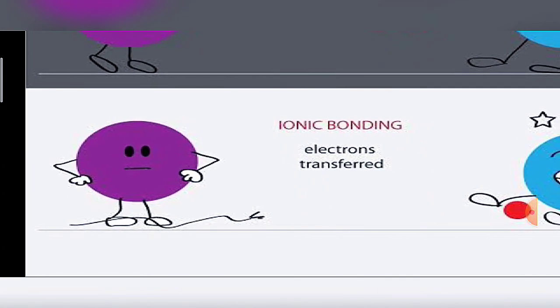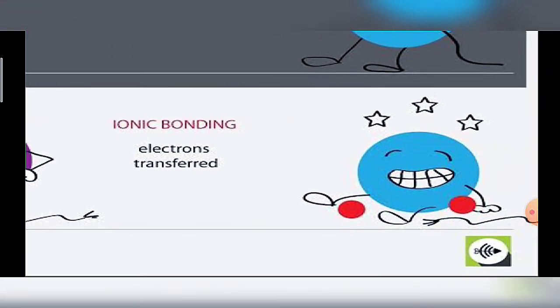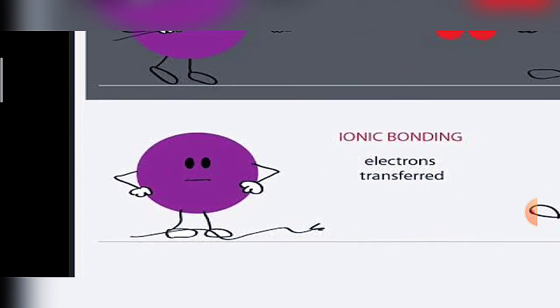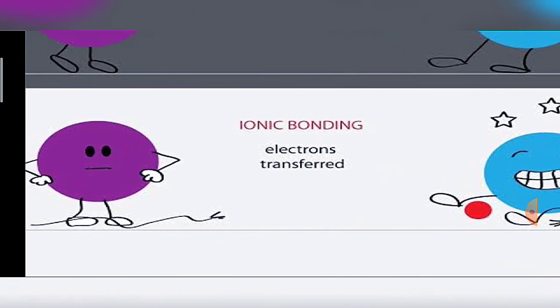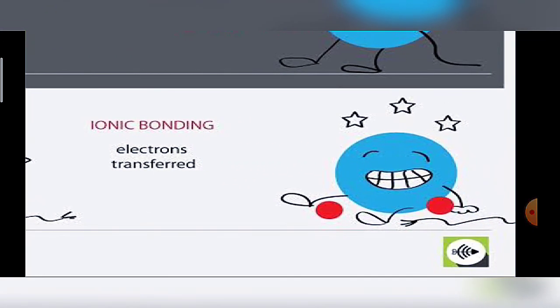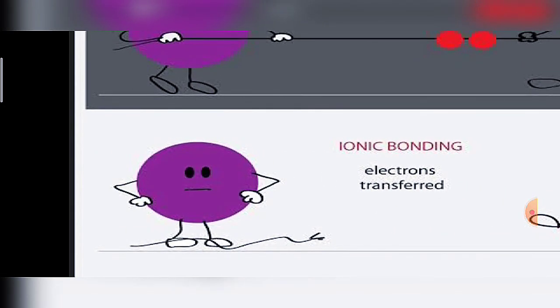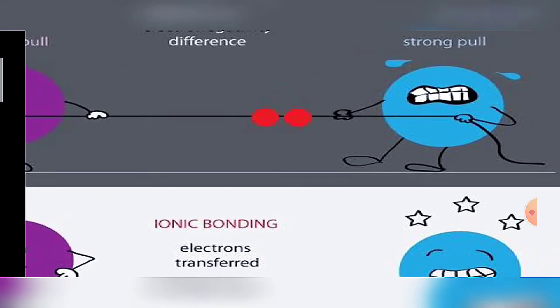In ionic bonding, we know that transfer of electrons takes place, in which one atom, a metal, and the other atom, a non-metal, transfer electrons. Metals will donate their electrons towards the electronegative atoms, the non-metals, and non-metals will accept electrons while metals lose electrons, so the metal gains a positive charge and the non-metal gains a negative charge.